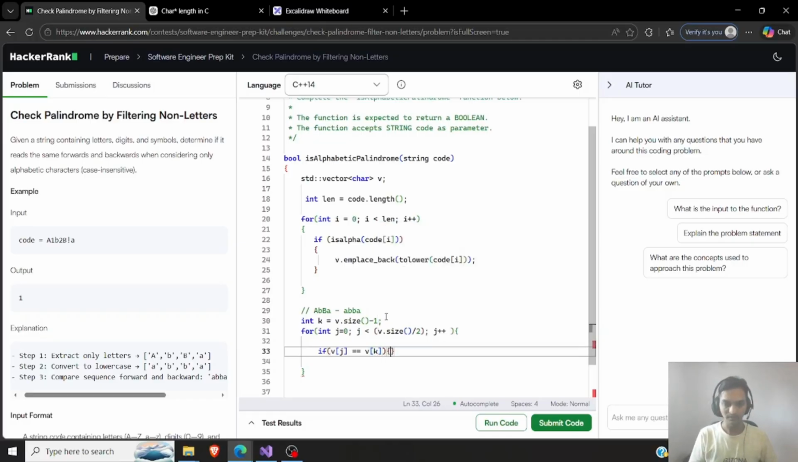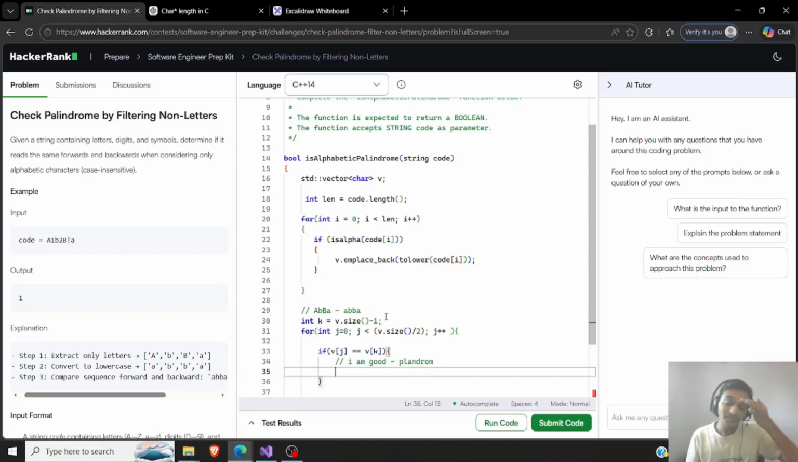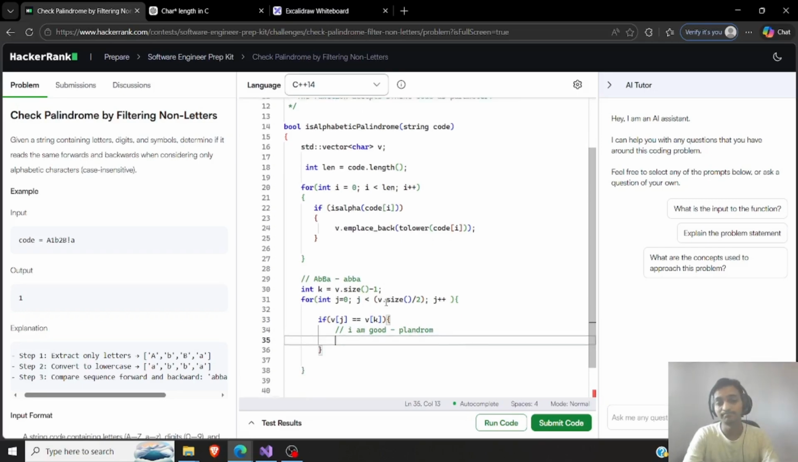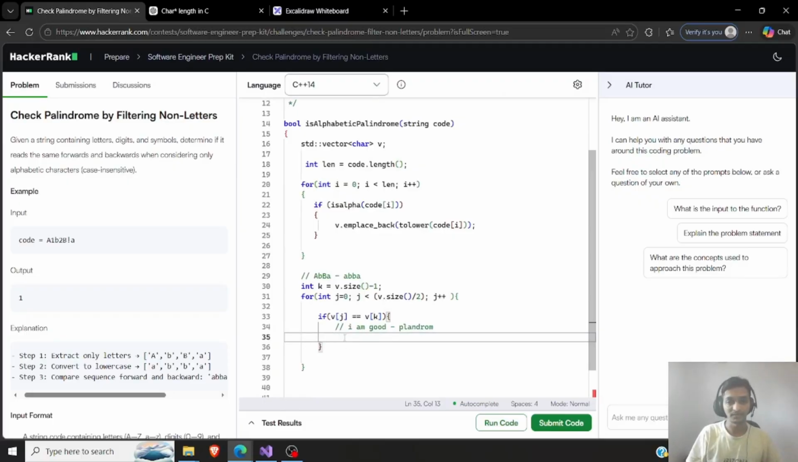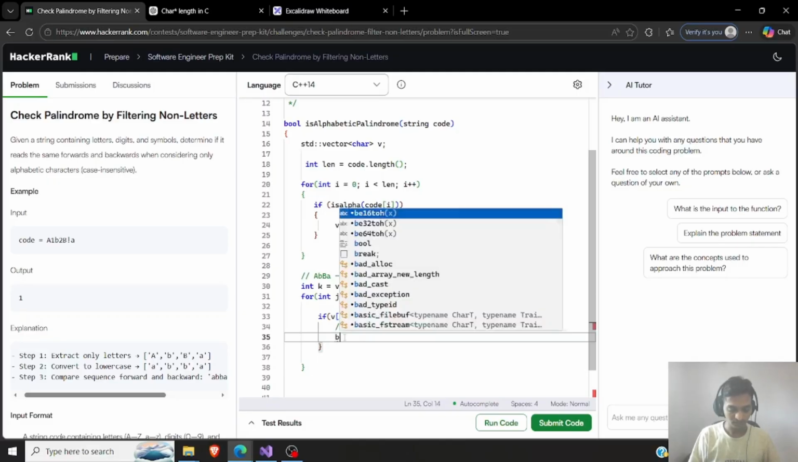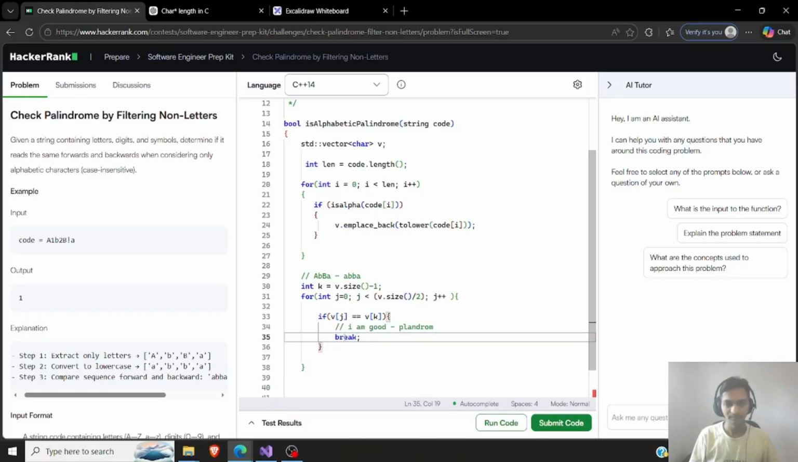So if that is true, I'm good, or like we are traversing a palindrome, then whatever the spelling is, I'll have to keep doing it if it is true. So because I have to keep doing it, I think I will break here, or like it should be continue. It should be continue. I don't have to write this. I think there will be just two if and else, and we'll move out.